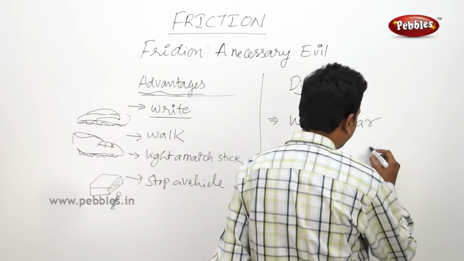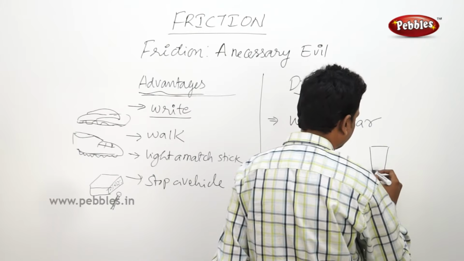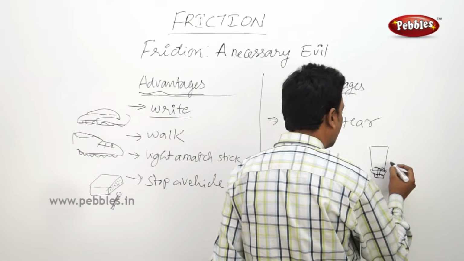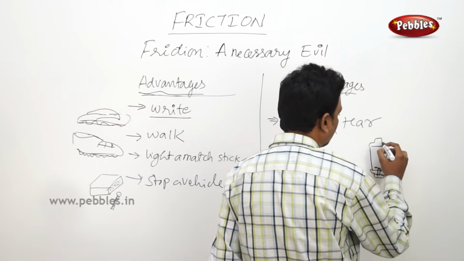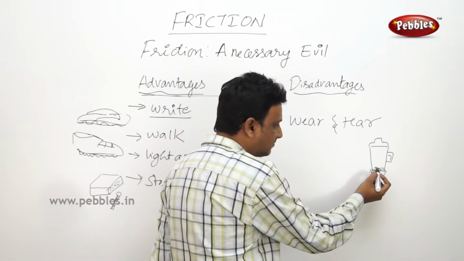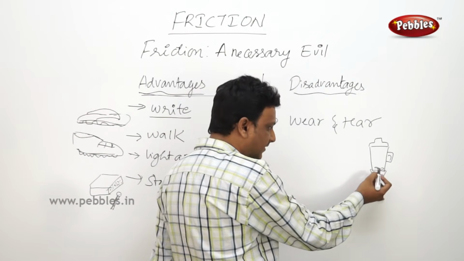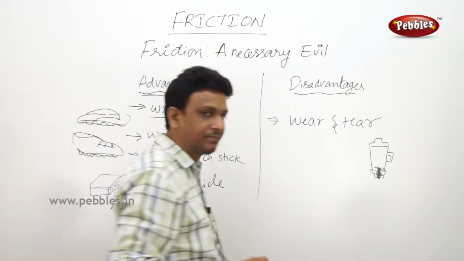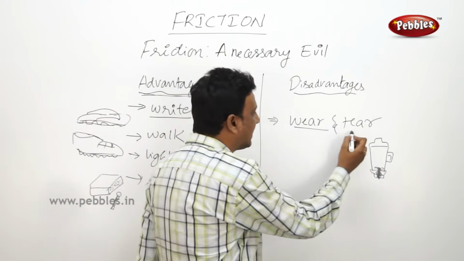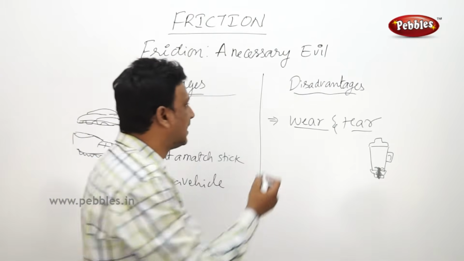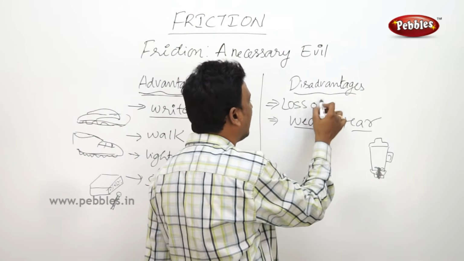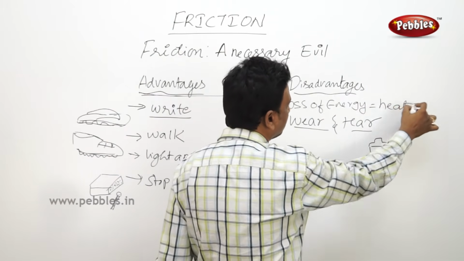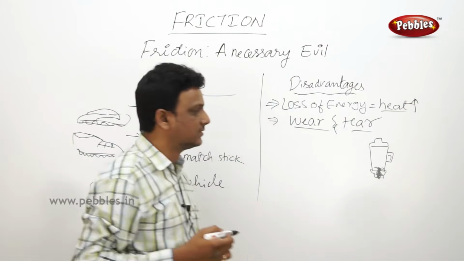See, if this is the mixer jar, here are the blades. So these blades get spoiled, and the shaft connected to the blades has got bearings. The bearings get damaged, wear and tear. And what is the other disadvantage? Loss of energy in the form of heat. In the form of heat, heat is dissipated out.